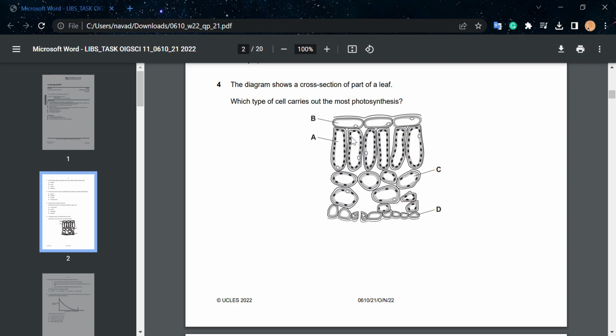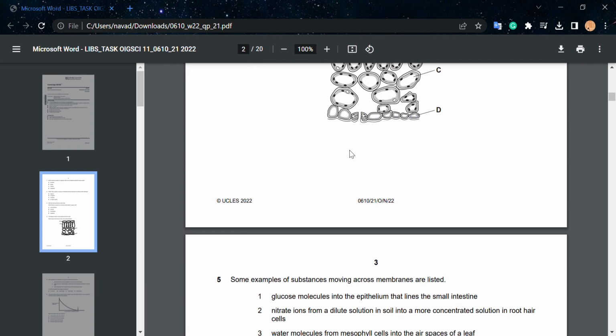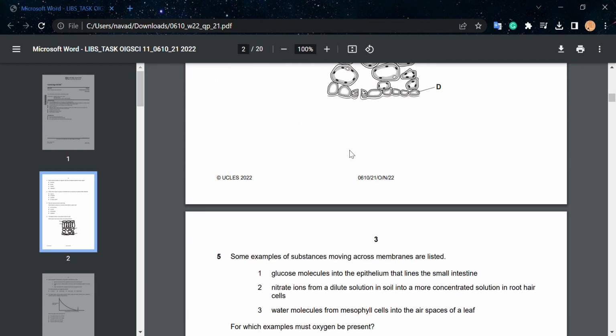Even if you don't know the answer to this, you can actually observe the diagram for any question and imply what it means. For example, we know that chloroplasts carry out photosynthesis, and over here there are a lot of chloroplasts. So the option is A.